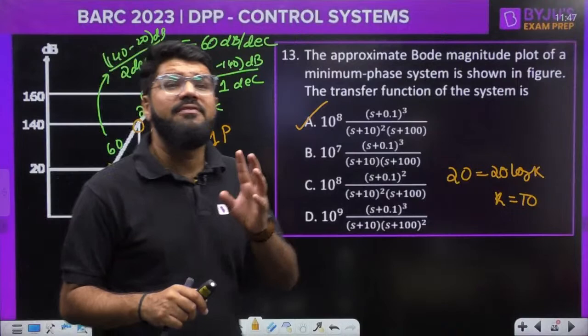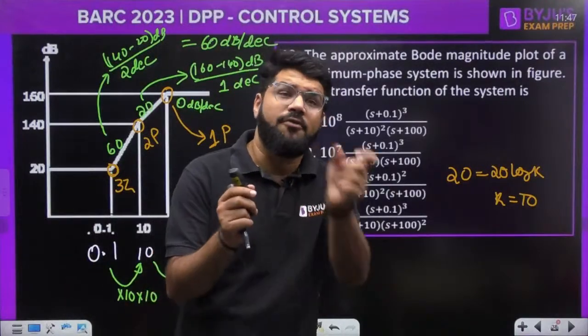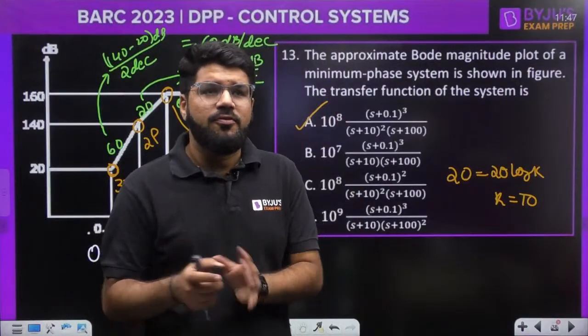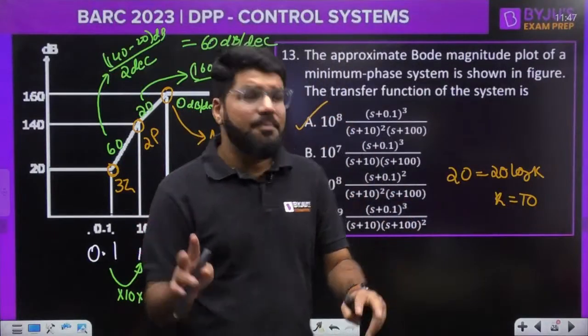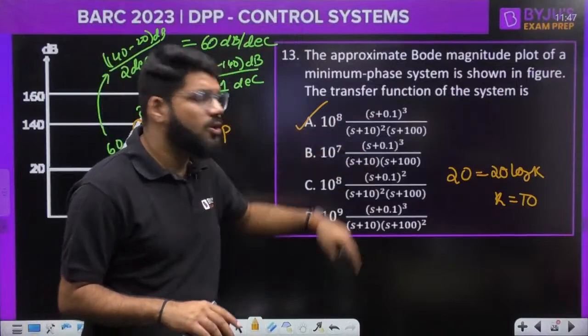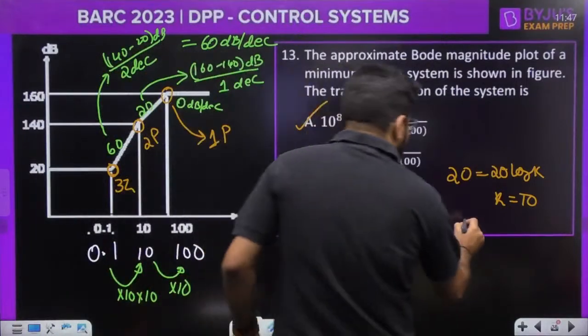The K is the K when you write down the transfer function in the standard form, time constant form. Right. So first you calculate from here. In the standard form answer will be 10 only, 100%. But why it is not 10 here? Because options are not standard. What you will do is, ye aa gaya 10.